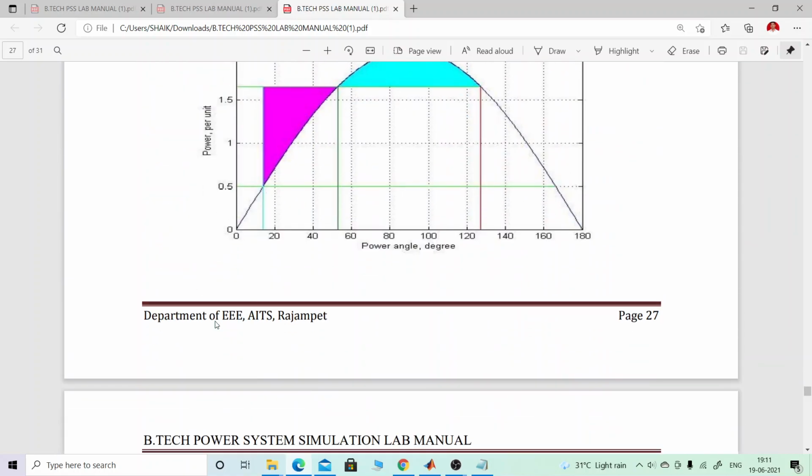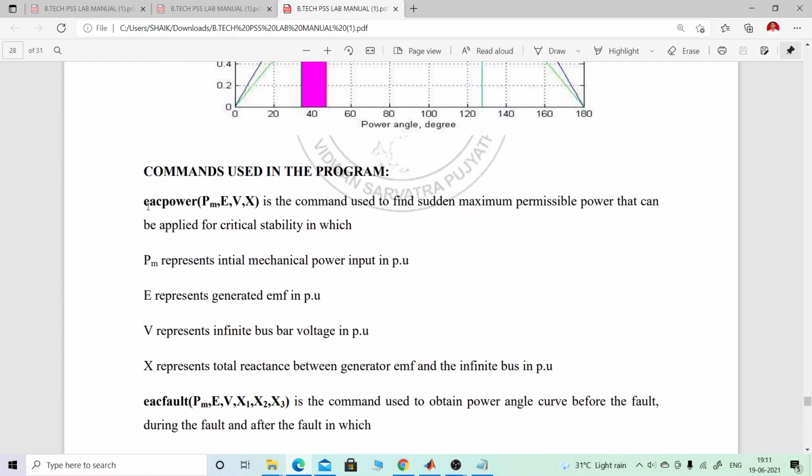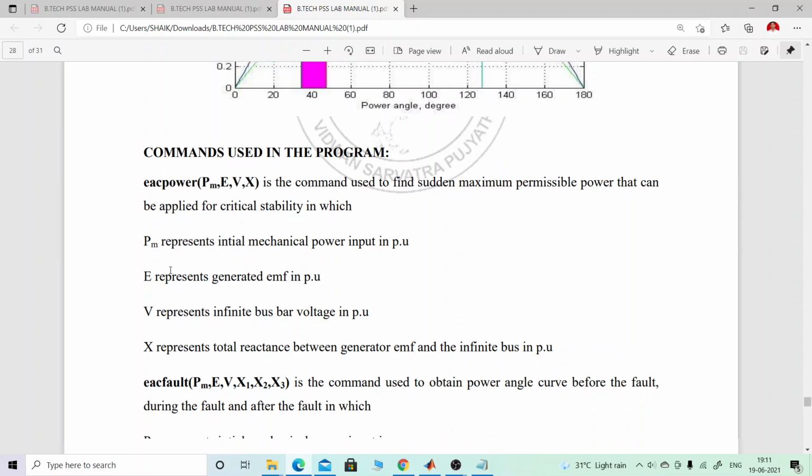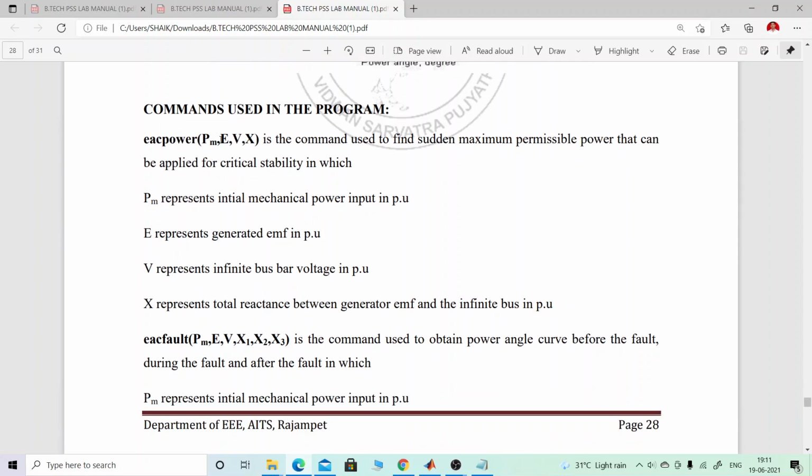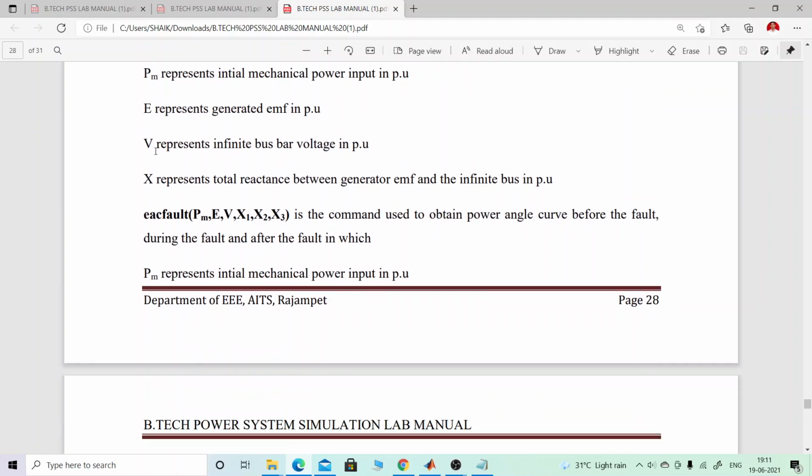The command here is esc_power(Pm, E, V, X), which is used to find the sudden maximum permissible power that can be applied for critical stability, in which Pm is the mechanical power, E the generated EMF, V the voltage at the infinite bus bar, and X represents the total reactance.